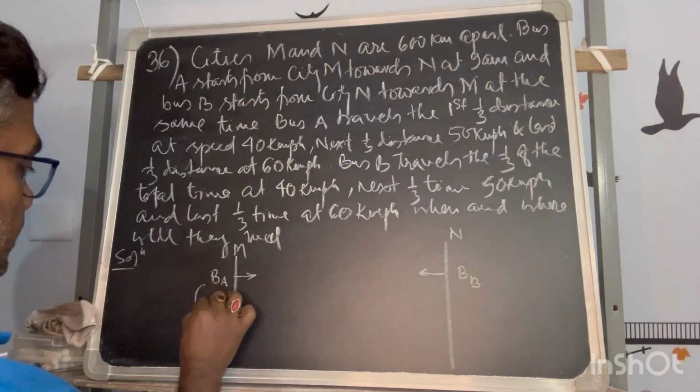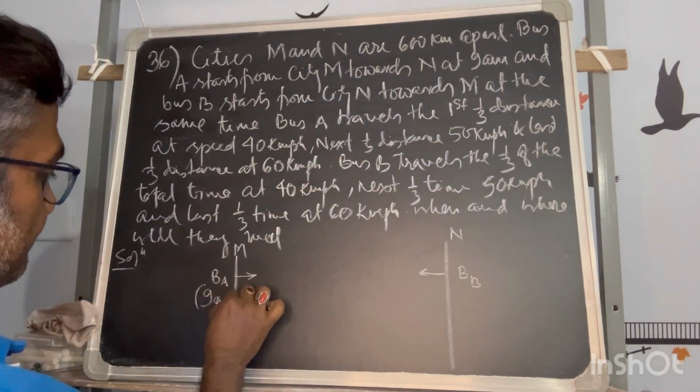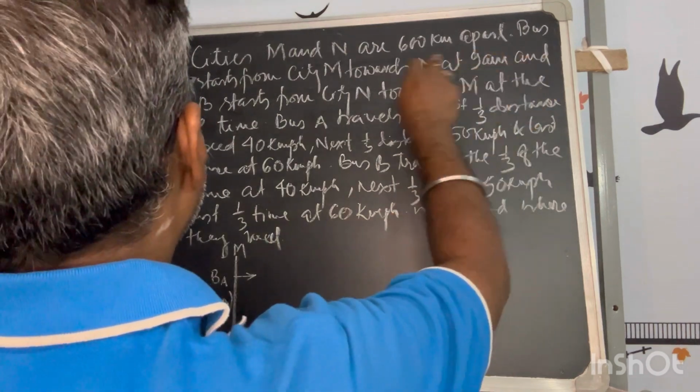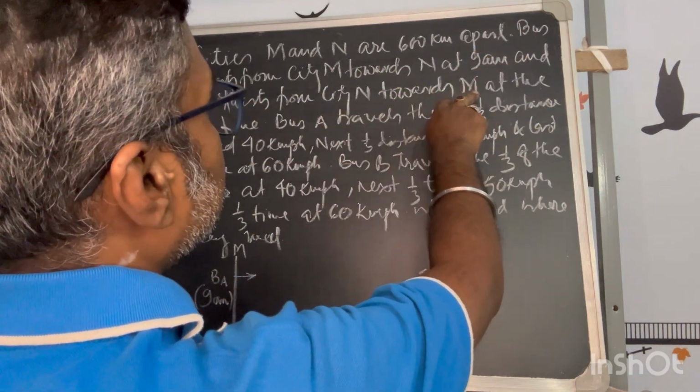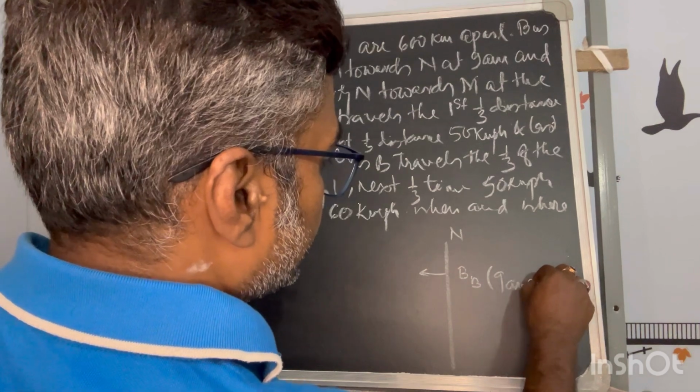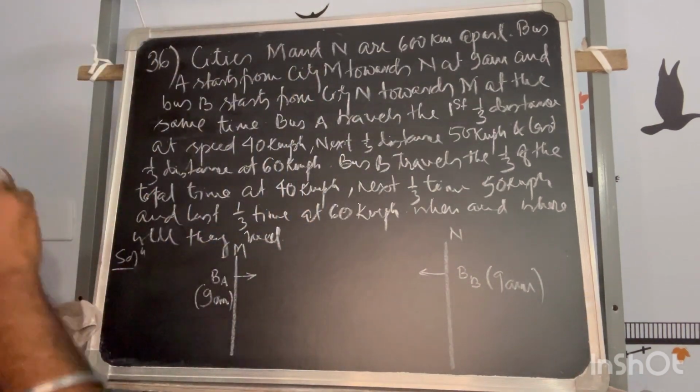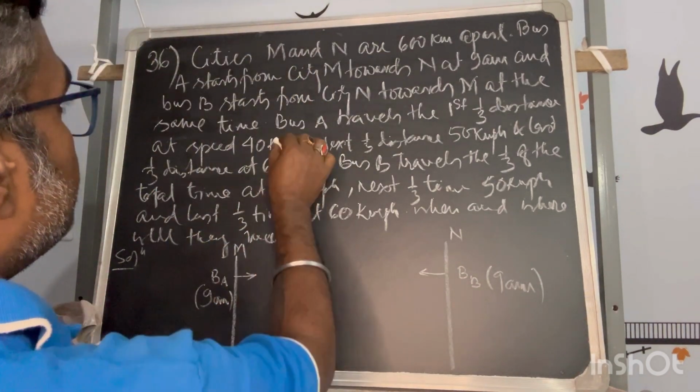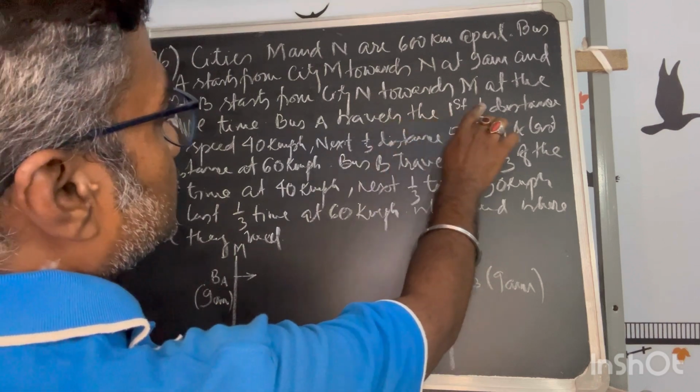Bus A has started at 9 a.m., and bus B starts from the other city at the same time, so it also started at 9 a.m. Fine. So how are they moving? Bus A travels 1/3 of the distance.